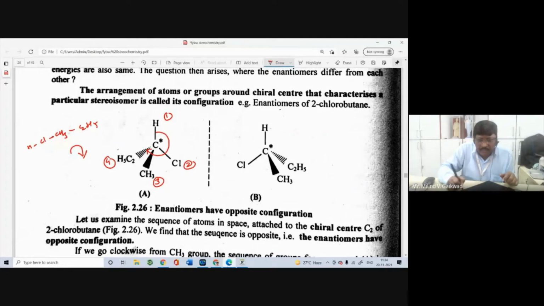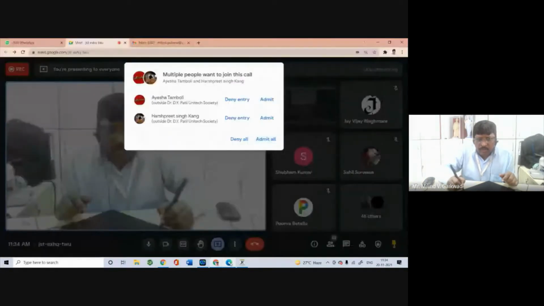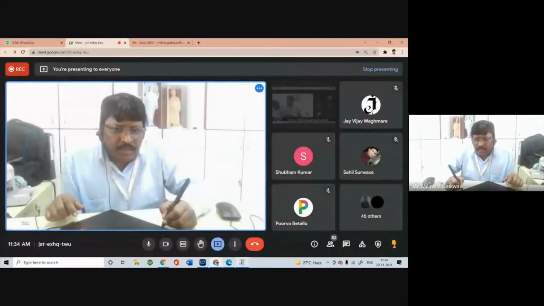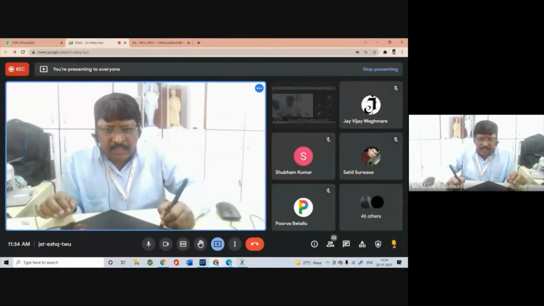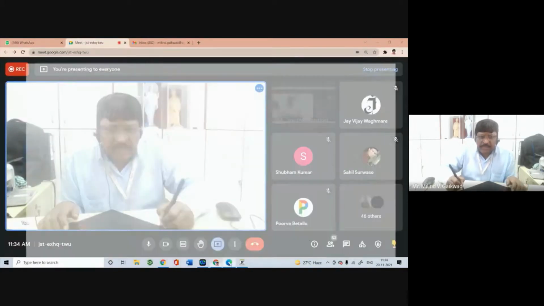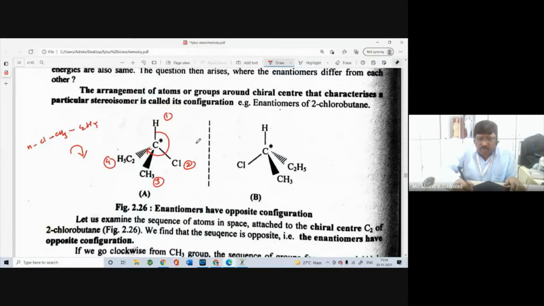Now if you see, it's an enantiomer. Enantiomers are non-superimposable mirror images of each other.